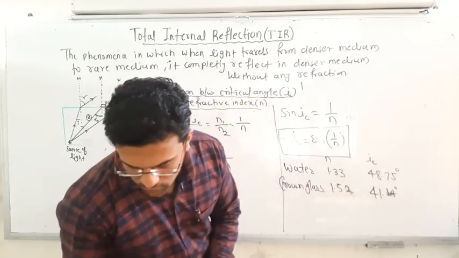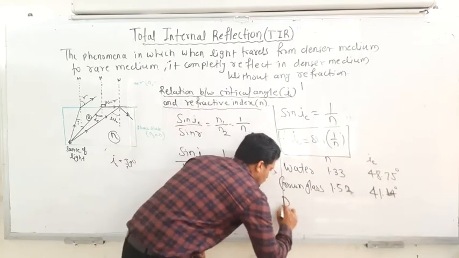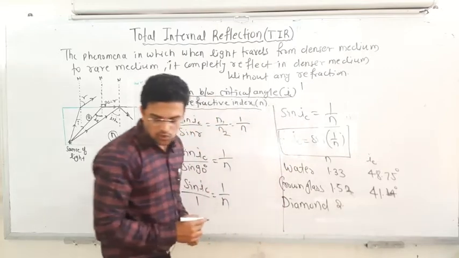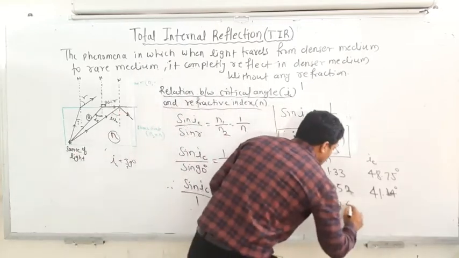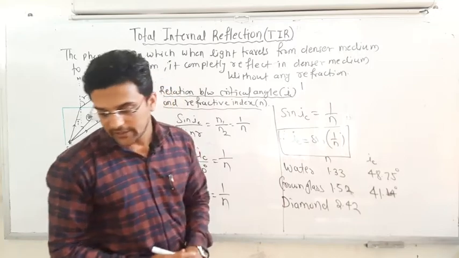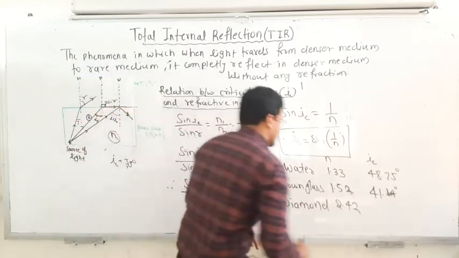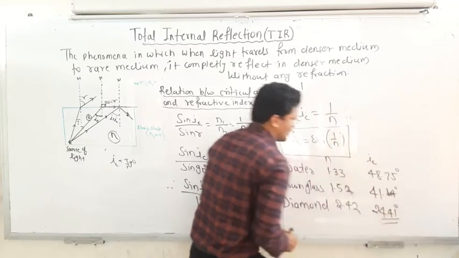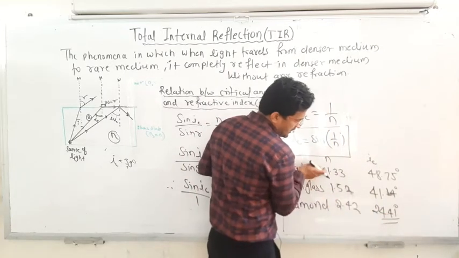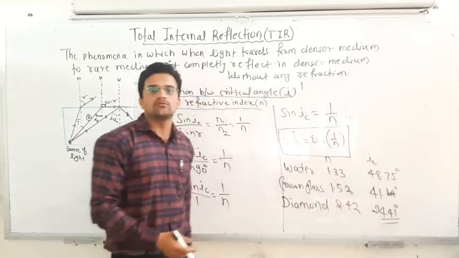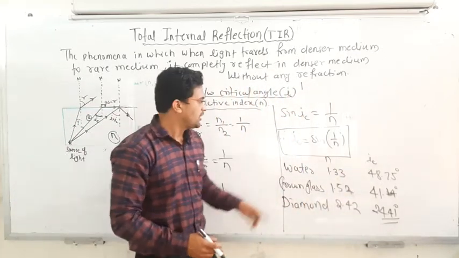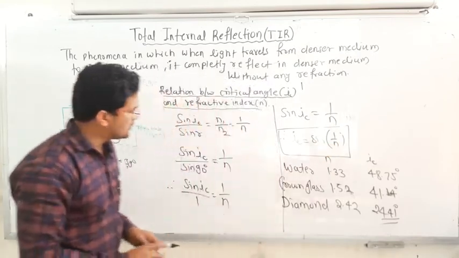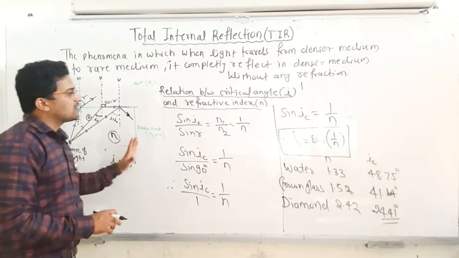Then if you take diamond, it has a higher refractive index, 2.42, and for that the critical angle is very small, 24.41 degrees. So you can see as the refractive index increases, the critical angle decreases. That means they are inversely proportional. These are the things regarding total internal reflection.